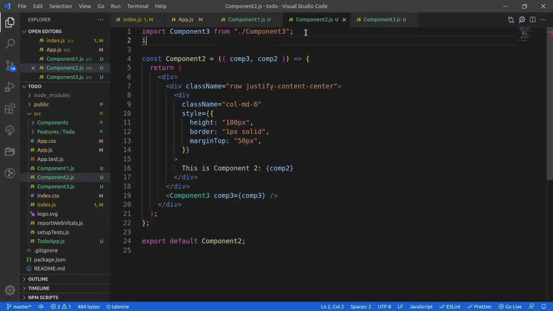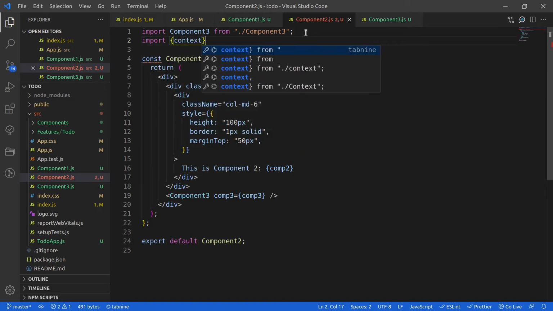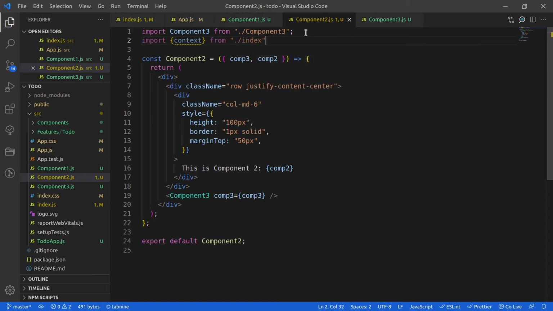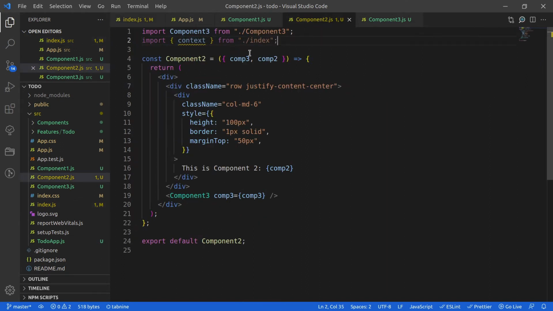I will import context from index. So I am actually importing this context, and wherever I need to access the value, I import it inside that component.